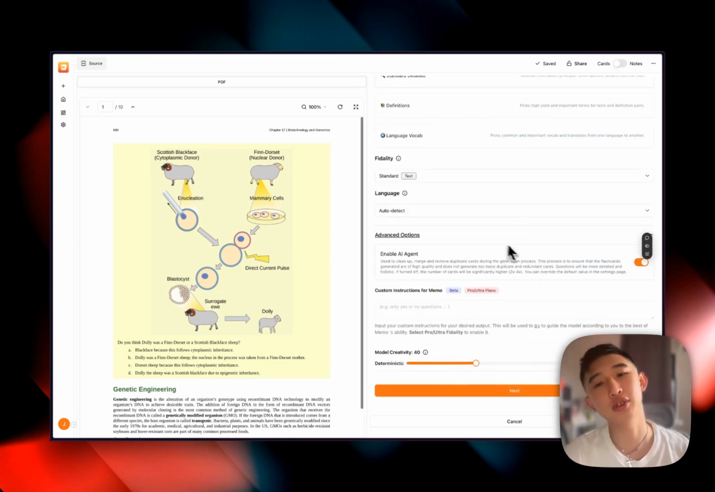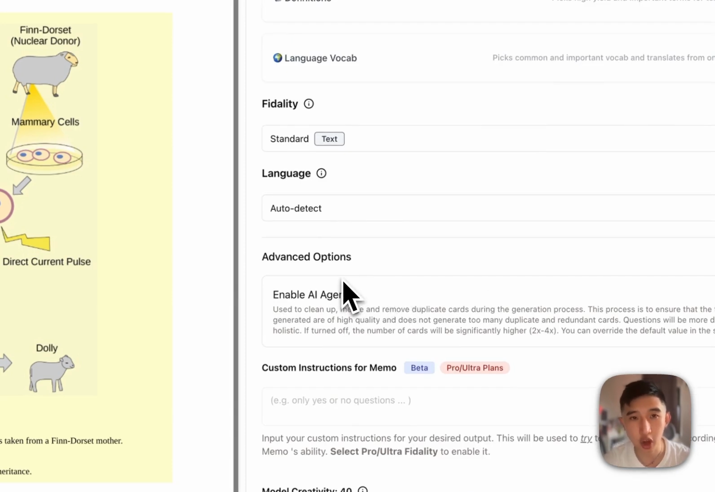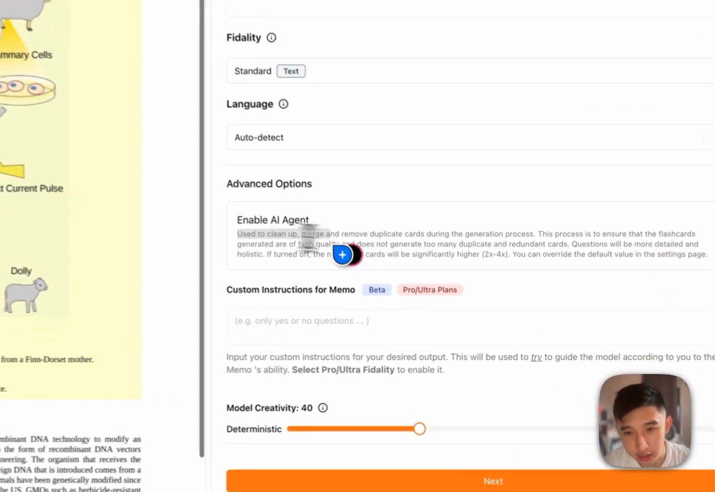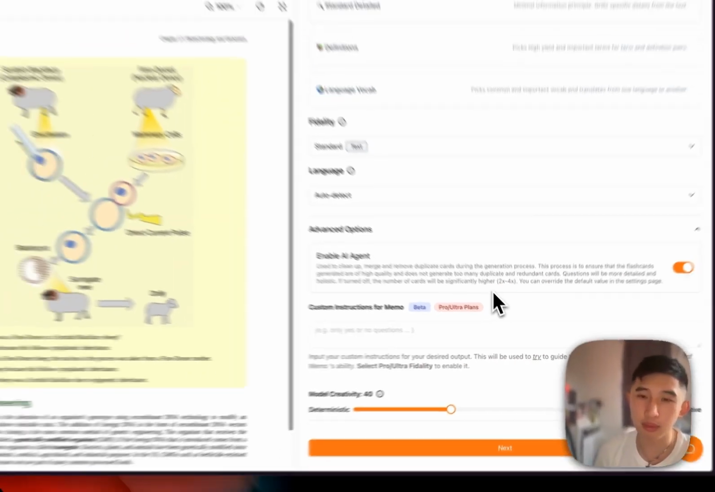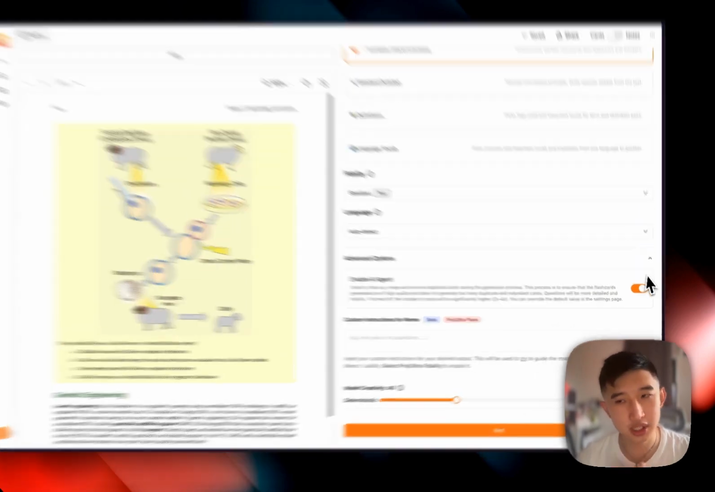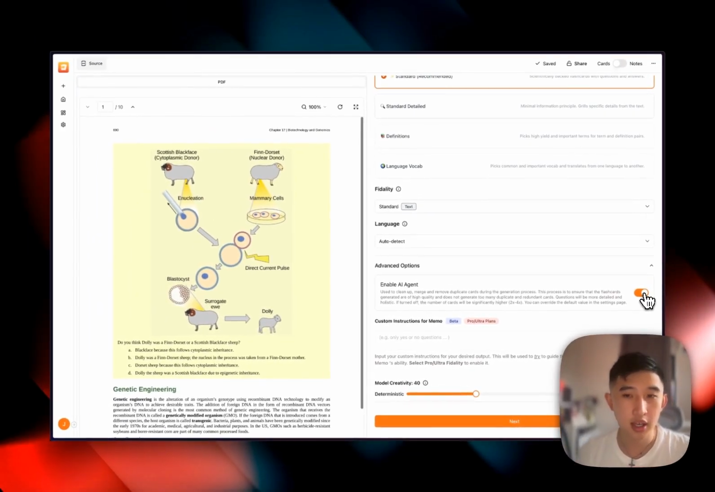Under advanced options, you can see that we've replaced the number of cards with a new option called Enable AI Agent. So this is the AI agent workflow that I've been talking about, where it will be used to clean up, merge, and remove duplicate cards during the generation process. If you would like to revert back to how we did it, simply turn off this toggle and you'll have what the previous generation process looks like. You could also override this default setting, so it applies to every single deck in the settings menu.